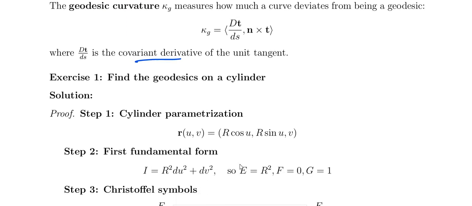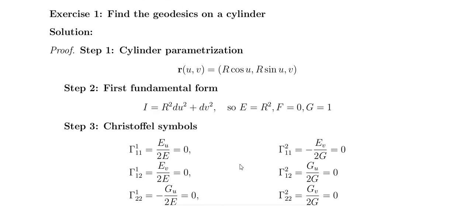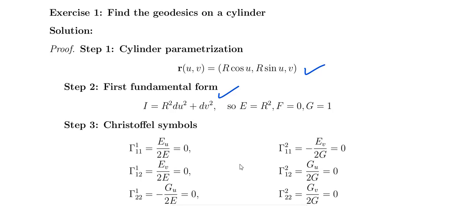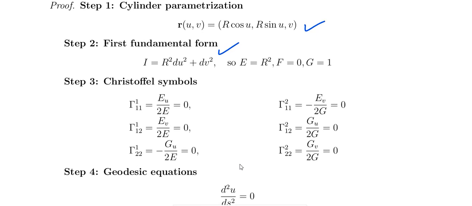So, find the geodesics on the cylinder. Take the parametric form and the first fundamental form, and then the Christoffel symbols, which you need to remember for this one. Gamma 1 1 1 is E_u by 2E, the derivative of E with respect to u, which is equal to 0.